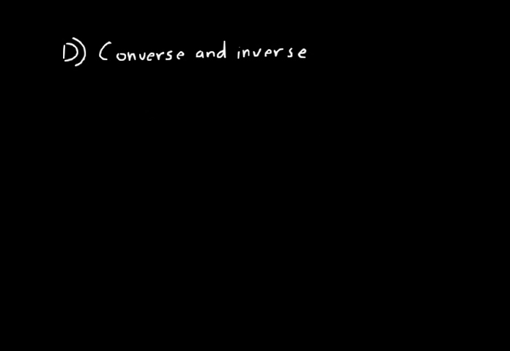Let's look at some more logical statements. They're called converse and inverse statements, and they're based on just dealing with the major premise, the if-then statement, the hypothesis conclusion component. The if statement is sometimes abbreviated with the letter P, and then the then statement with a Q. So we can just think of it in terms of variables like that, P and Q. In other words, if P, then Q is kind of what we're saying there.